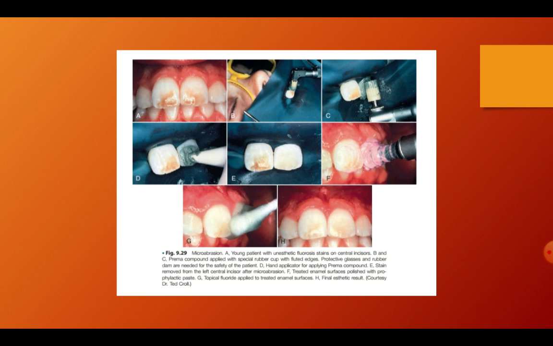It is applied with a special rubber cup with fluted edges. Post-treatment, you can see the treated enamel surface is polished with prophylactic paste, and the final aesthetic result is seen where discoloration is reduced to quite an extent.